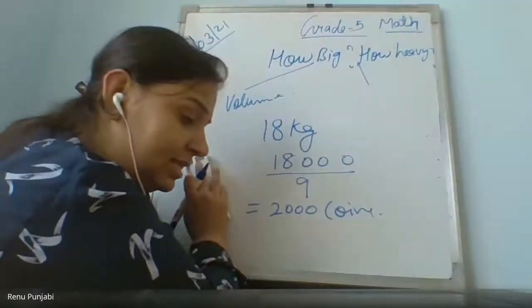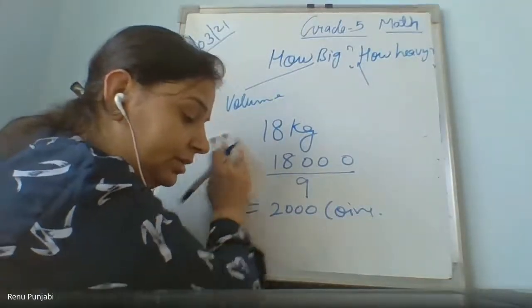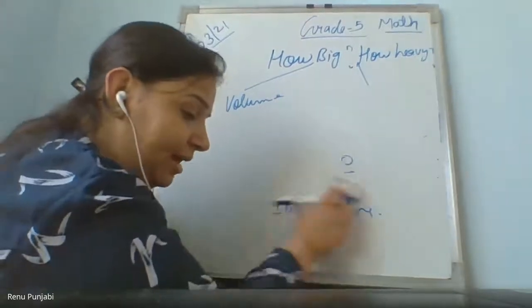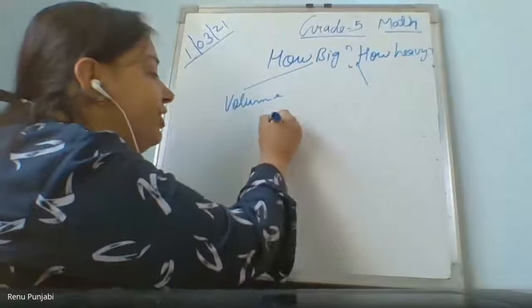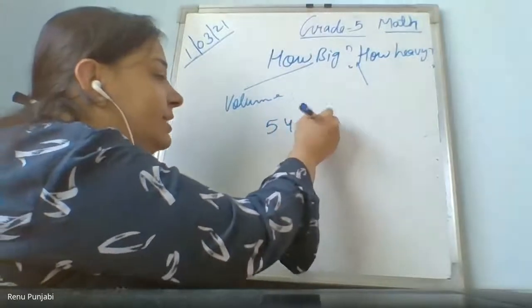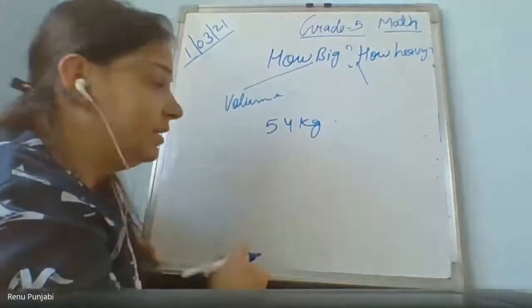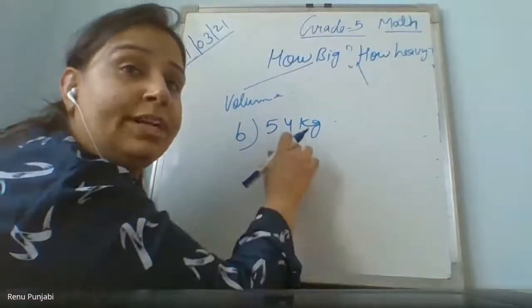Next is 4500 grams. It's already in grams. No, 54 kg. How many coins in this? Solve it and find. Ma'am, 6000 coins. 6000 grams. Next, coins you need to find out here.